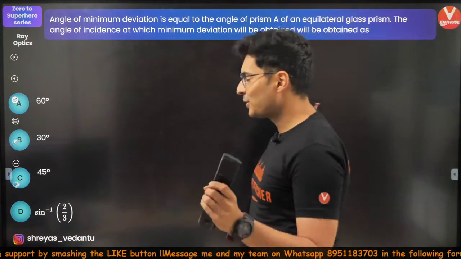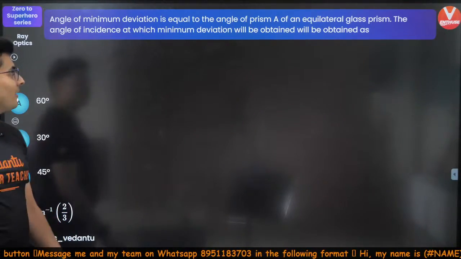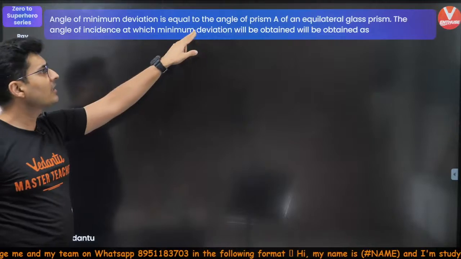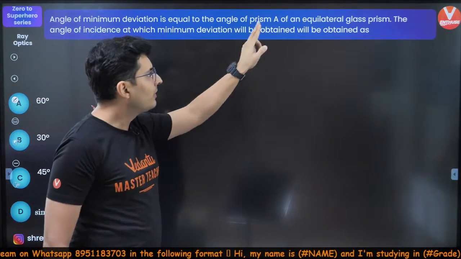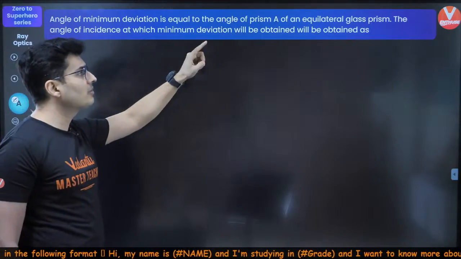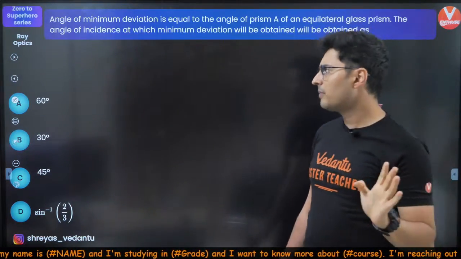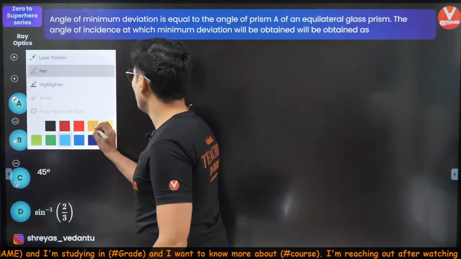So moving on to the next question, let's see how many of you can do this question as well. So what do we have over here? The angle of minimum deviation is equal to the angle of prism of an equilateral prism. The angle of incidence at which minimum deviation will be obtained is asked. So what do we know over here?